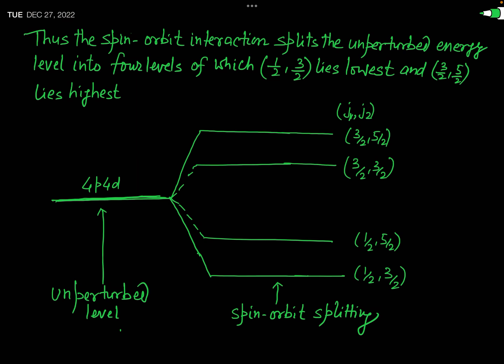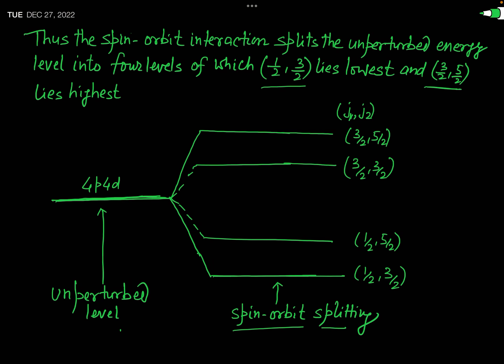As I have told you, the 1 by 2, 3 by 2 combination is the lowest energy level, and the 3 by 2, 5 by 2 combination is the highest. So after the spin orbit splitting, we get these 4 energy levels, which I have marked here.